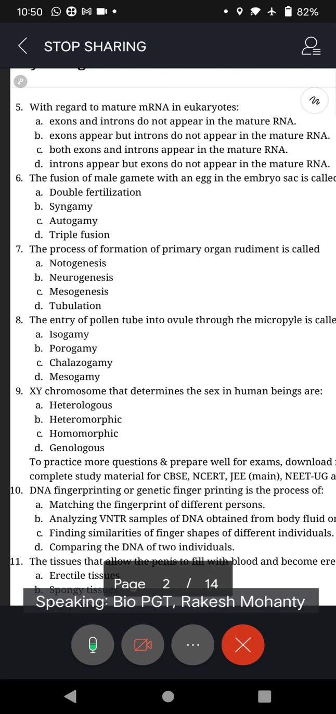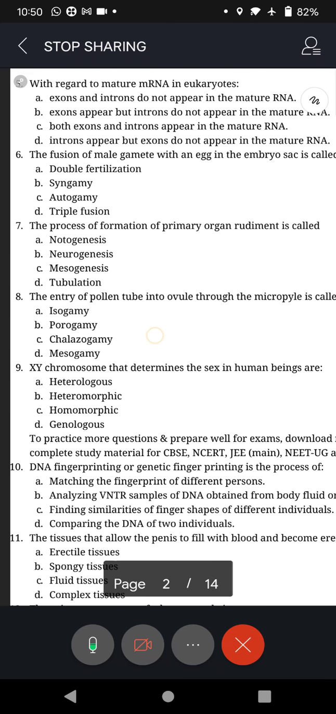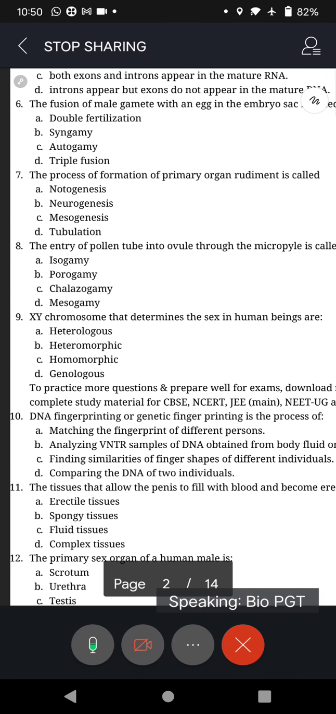The fusion of the male gamete with an egg in the embryo sac is called. Of course, it should have been the nucleus of male gamete 1 with the nucleus of the egg, right? That should have been a more specific question. The choices are A. Double fertilization, B. Syngamy, C. Autogamy, and D. Triple fusion.